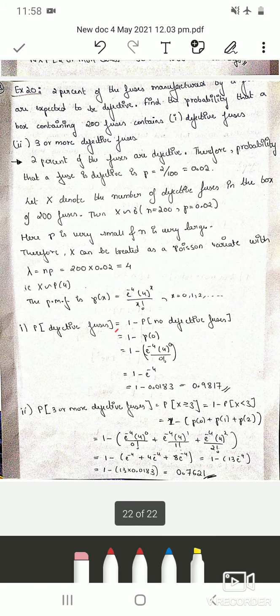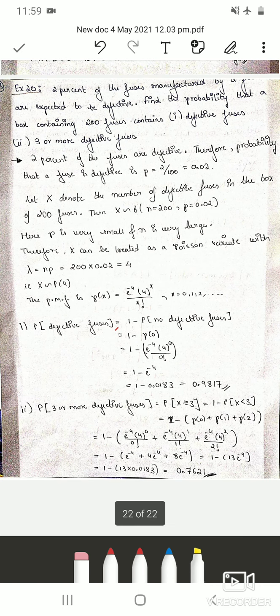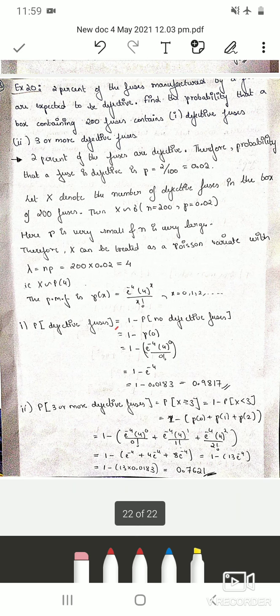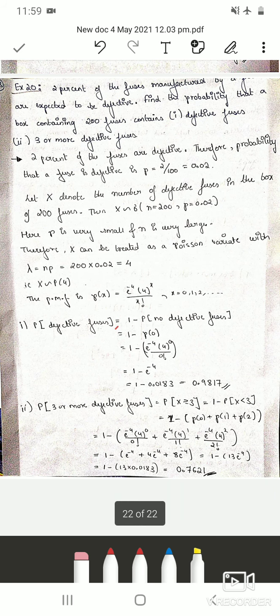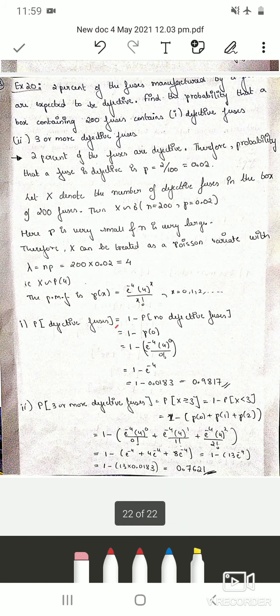The next sub question is to find the probability of 3 or more defective fuses. So it is finding at least 3 defective fuses, which is x greater than or equal to 3. The complement of that will be 1 minus the probability of x less than 3. So it is 1 minus p of 0 plus p of 1 plus p of 2. First, in place of x substitute 0, which we have already done. You can write it as 0.9817, and next in place of x substitute 1 and then 2, and simplify.